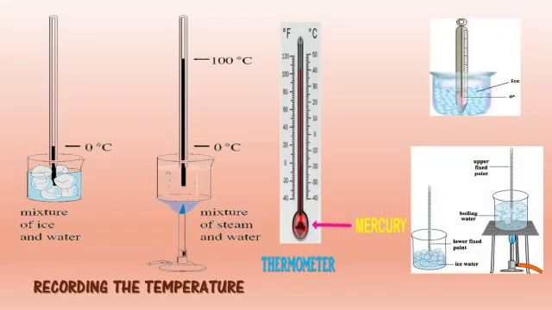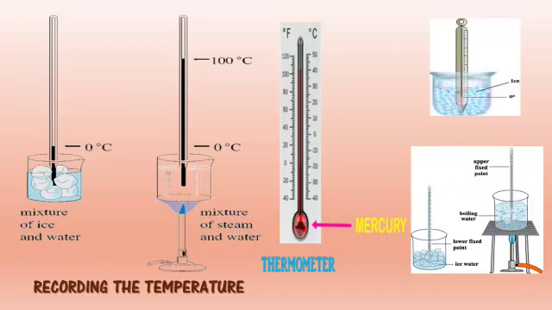Students, this is about recording the temperature. Observe the picture of the thermometer carefully. In a thermometer, the bulb at its lower end is filled with mercury. The mercury rises to a certain level in a capillary tube above the bulb. You will see a scale next to the mercury column. Reading the figure near the level of the mercury tells us the temperature of air around the bulb of the thermometer. Students, if you have a thermometer at home, you can try this activity. Hold the thermometer in water so that the bulb is completely immersed, and read the temperature of the water.